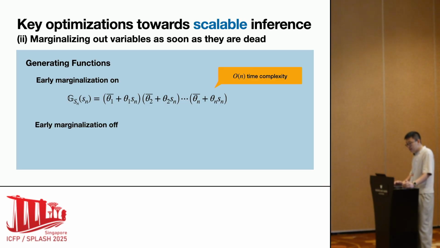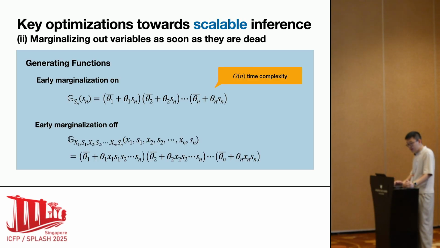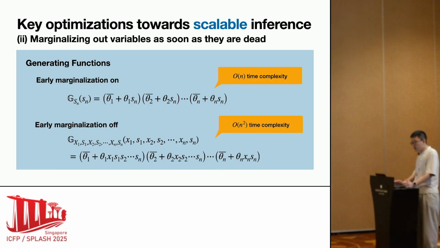By contrast, if the marginalization was delayed until the end of the program, the previously shown generating function would be generated. It takes two arguments as input, and evaluating this generating function requires O(n squared) time. So early marginalization further reduces the complexity from quadratic to linear. I think this is good enough, and this is the best we can do in theory.